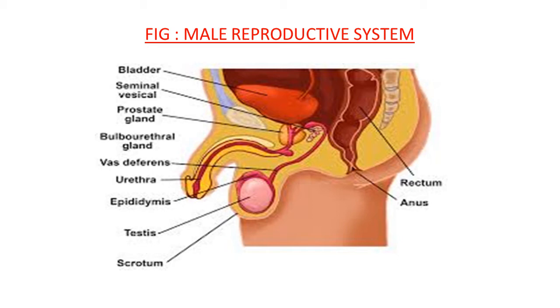Over and above this, male accessory glands you can also see in this figure: seminal vesicle, prostate gland, bulbourethral gland. Secretions of all these glands are necessary for maturity of sperm and nutrition to sperm.